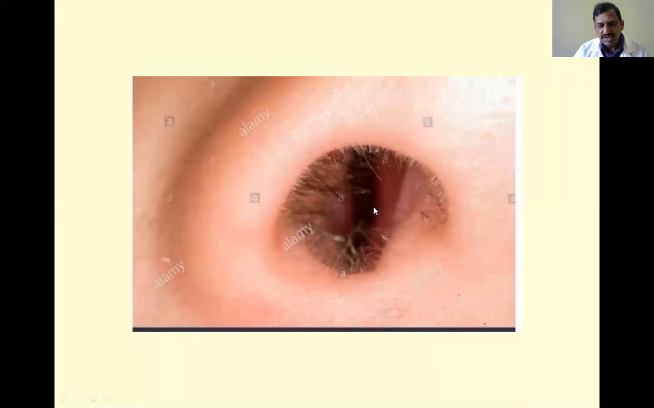Next, coming to the entry point of this nostril. It is provided with coarse hair, and these coarse hair filter the air which is entering into the nasal cavity. They filter the coarse particles, foreign particles, from the inhaled air. That is why this part, especially, is called the vestibule. We discussed what the vestibule is. This is the coarse hair at the entry point of the nose.